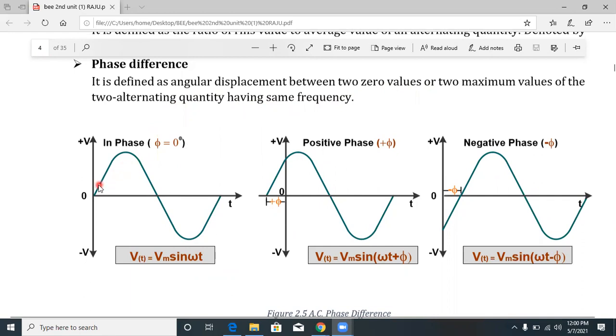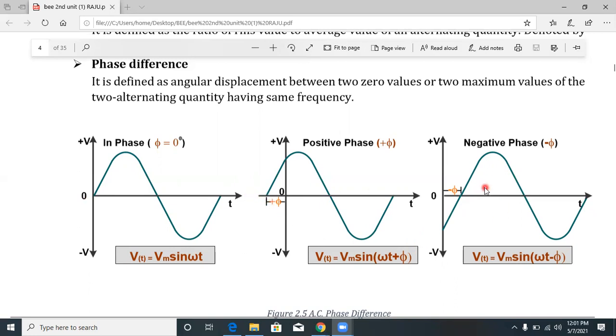So what is the phase difference between the first waveform and the second waveform? Here it starts from 0 degrees onwards, but here it started beyond 0, so that is called angle pi. So pi is the phase difference between these two waveforms, plus pi. This is a positive phase difference. That's why this waveform leads the other waveform by an angle pi. This waveform started at 0, but the other waveform had already started. That's why it is leading.